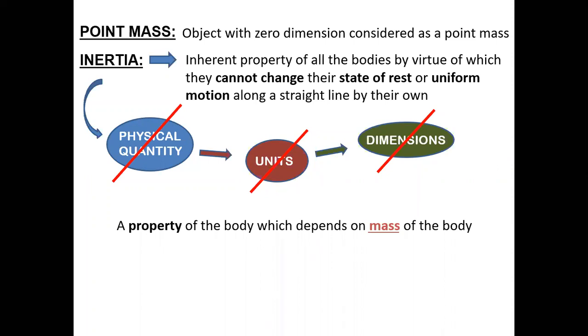Atharva, tell me what it will be. Sir, it will be the same. Why will it be the same? If the masses are the same. Yeah, correct, absolutely correct. Thank you, Atharva. So I defined over here, it is depending upon the mass of the body. The property depends on the mass. So if the two bodies have the same mass, one is in motion and one is at rest, you will say that both the bodies possess the same inertia. One will have inertia named as inertia of rest, one will have inertia named as inertia of motion. But both will possess the same property. Why the same property? Because both have the same mass.